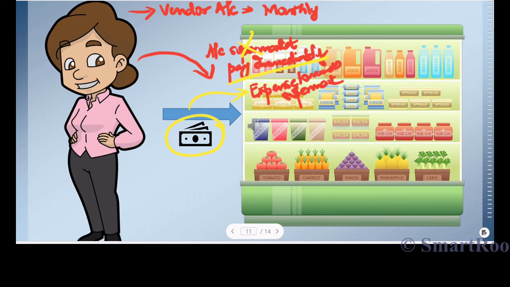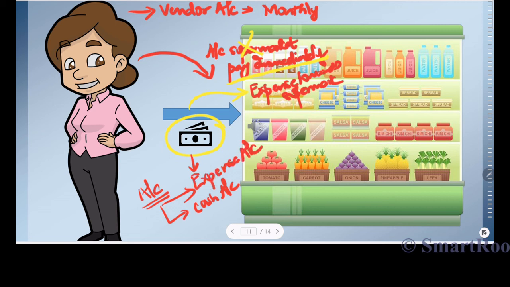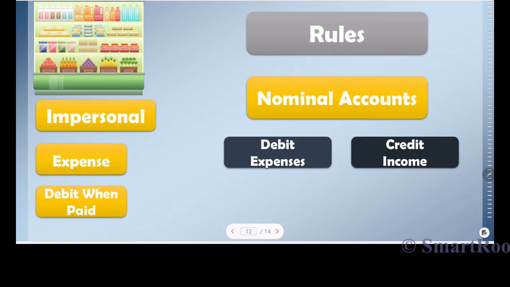That's the transaction. So the first step, as I told you before, is to identify all the accounts that are impacted. One account for sure is cash, because she's paying cash to the supermarket. What is the other account being affected here? The other account is an expense account. So these are the two accounts. But I don't know what category an expense account goes into. I know that it's not a personal account, and it's not an asset or a liability to me, so it's not going to come under real accounts. So this expense is going to come under an account called nominal account.